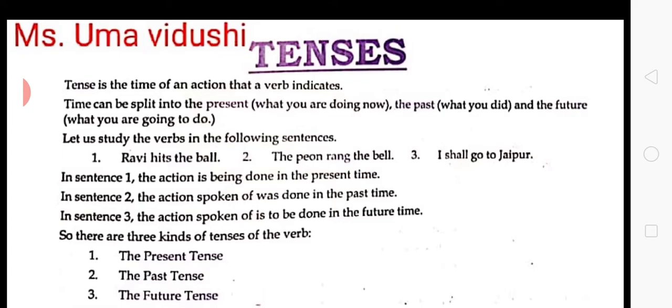First one is called the present tense, meaning the action which is being done in the present time. Second, the past tense, meaning the action spoken of was done in the past time, which was already done. And the third type, that is the future tense, which means the action spoken of is to be done in the future time, means the work is to be done in the future time.